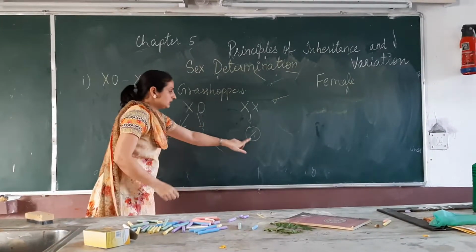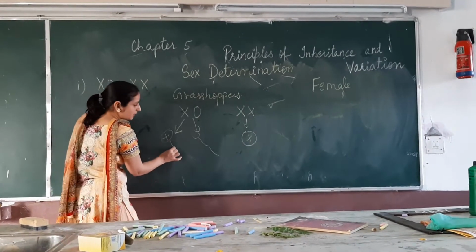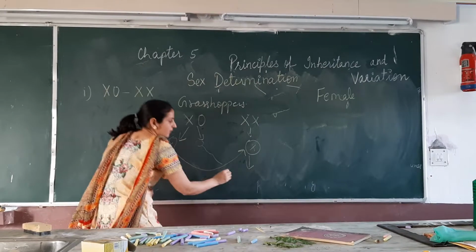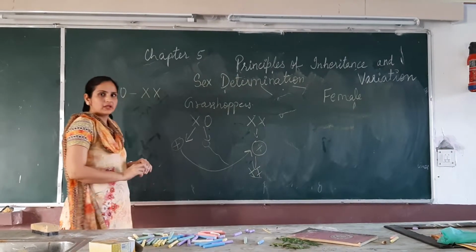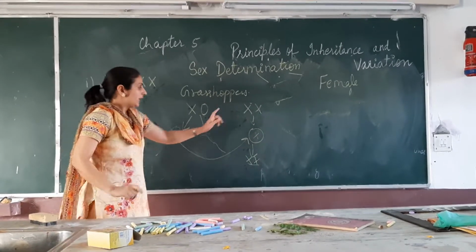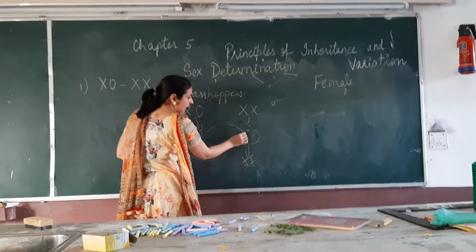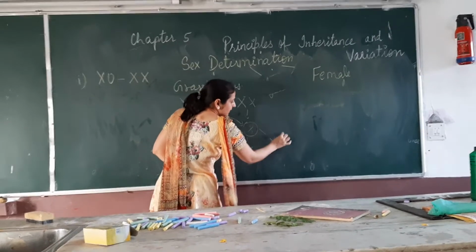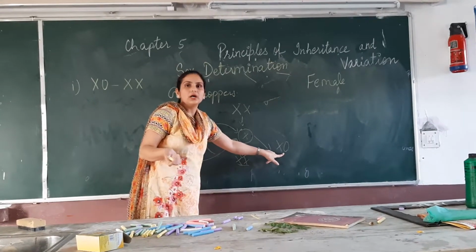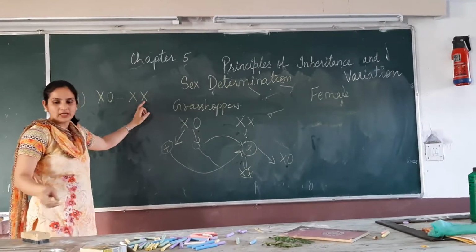Now, when the egg laid by the female is fertilized by this sperm, the fertilized egg will have two X chromosomes, and this fertilized egg will form a female grasshopper. If the egg is fertilized by this other sperm, the fertilized egg will be of this type, and such a fertilized egg will develop into a male grasshopper. So this is the XO, XX type male heterogamety.